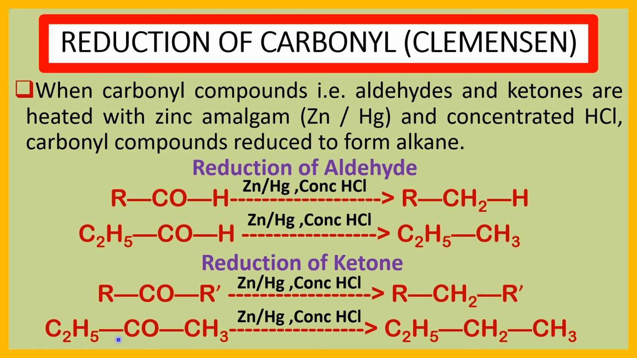Here we take butanone as a ketone. C2H5COCH3 is butanone. When this butanone is reduced by zinc amalgam (Zn-Hg) in the presence of concentrated HCl, butane is produced. C2H5CH2CH3. By this Clemmensen reaction, we prepare alkane from aldehyde or from ketone.